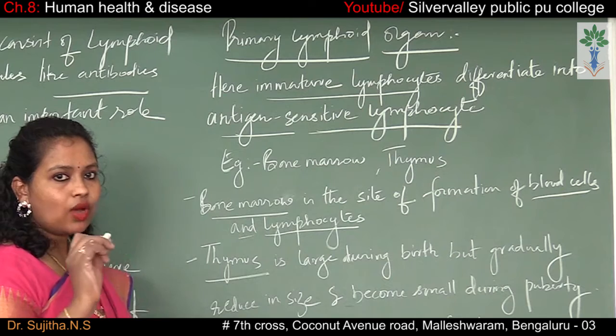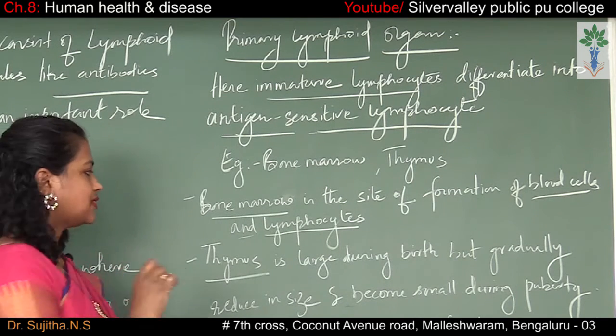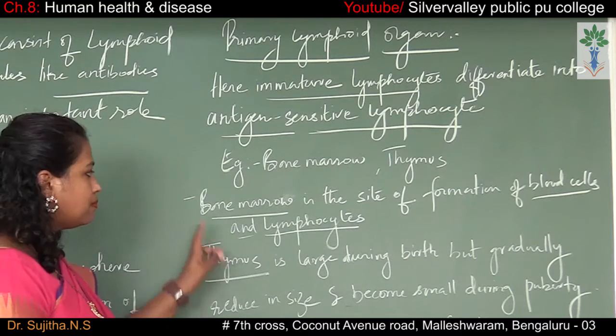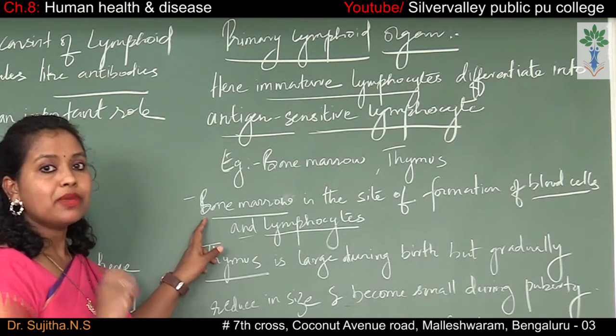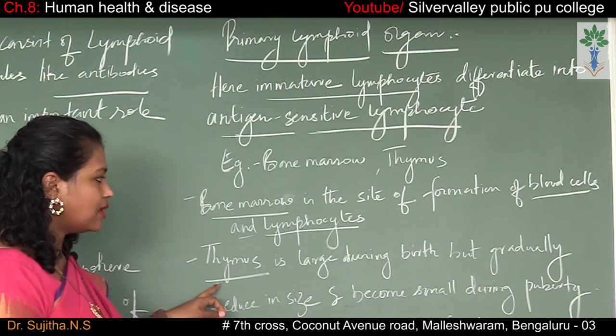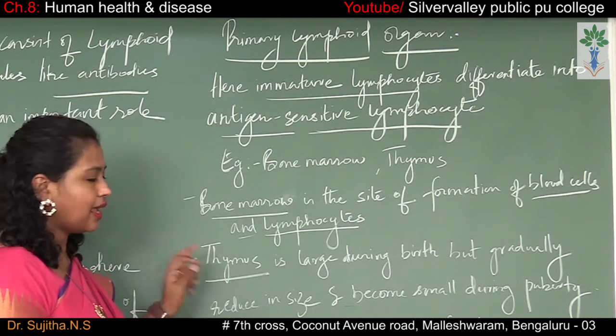But here there is one difference. The maturation of the T cells takes place in the thymus. Though the origin of the T cells takes place in the bone marrow, for the maturation purpose the T cell has to travel to the thymus, where the maturation of the T cells happens.